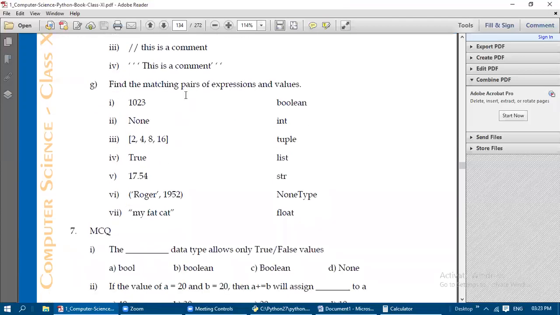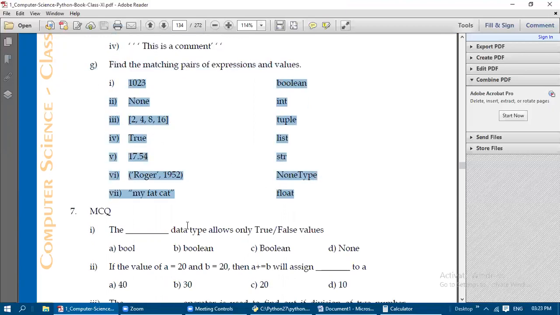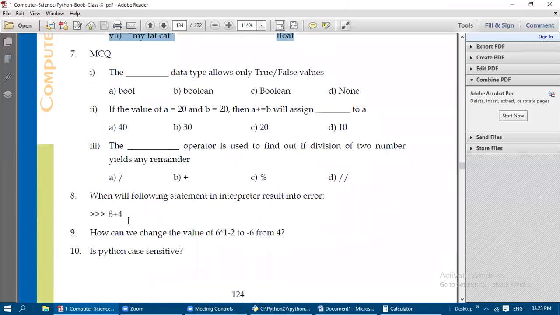And then find the matching pairs of expressions and values. See here, expressions and values, just match it, match the following. And seventh one, eighth one also, multiple choice questions, you just finish them off. And then when the following statement is going to be executed in the Python interpreter, it results in an error. When will the following statement in the interpreter result in an error?